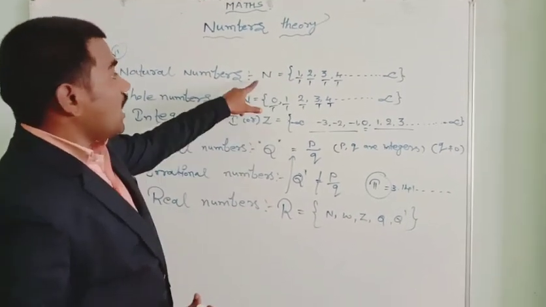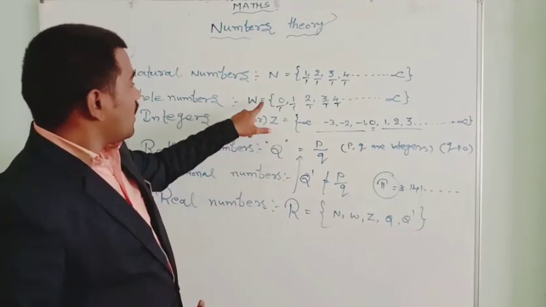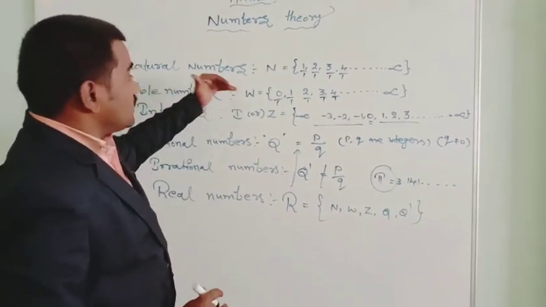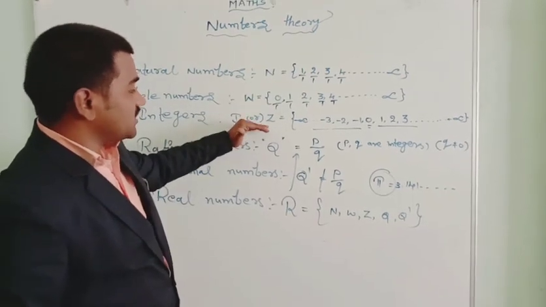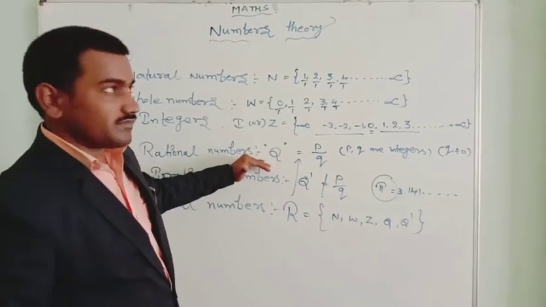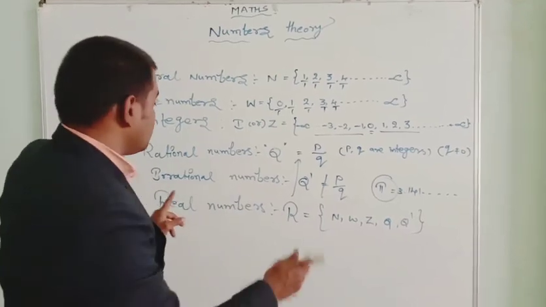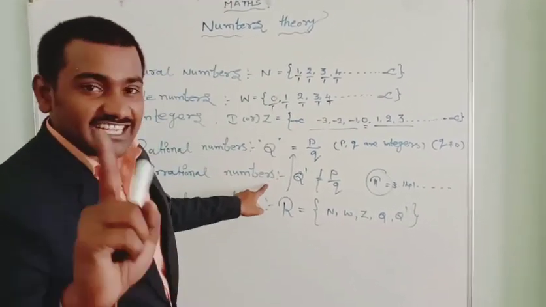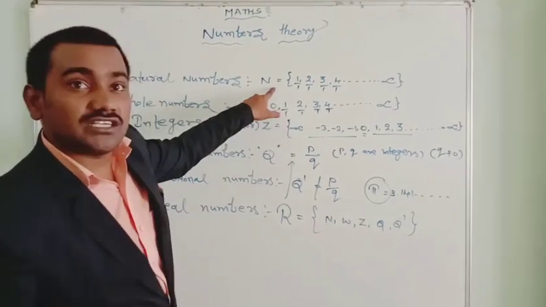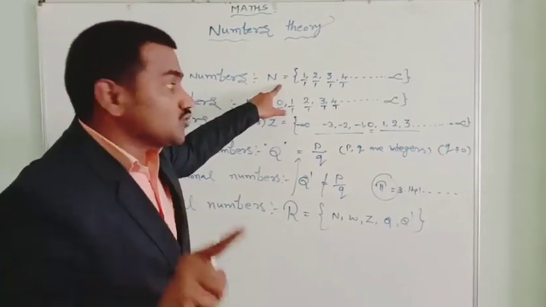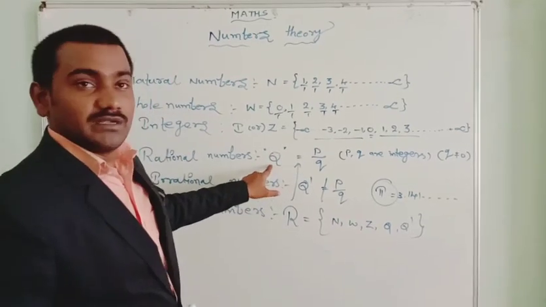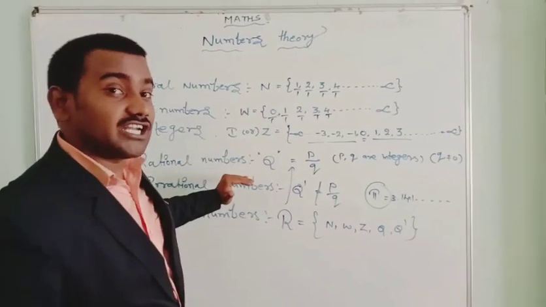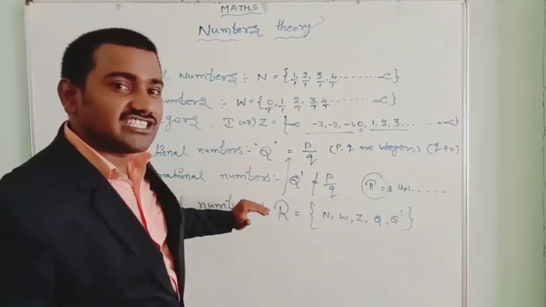And remember, all natural numbers are rational numbers, all integers and whole numbers are rational numbers. So natural numbers, whole numbers, integers are rational numbers. From top to bottom it's possible, but the reverse is not possible. All natural numbers are not irrational numbers, because all natural numbers we can write in the p by q form. So they are rational numbers. They are not irrational numbers. All natural numbers are rational numbers, but not irrational numbers.